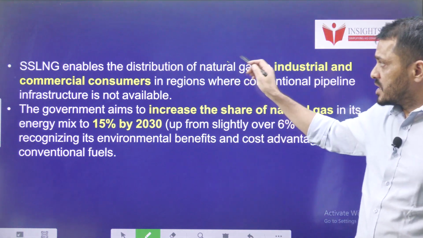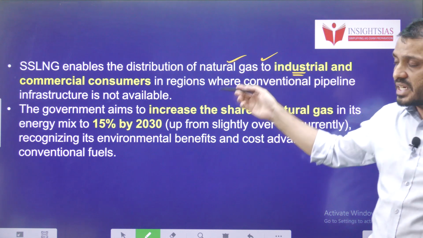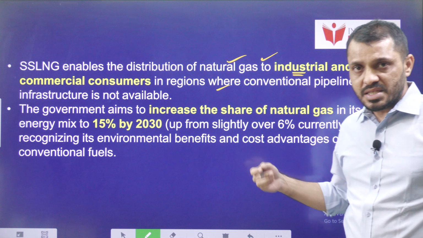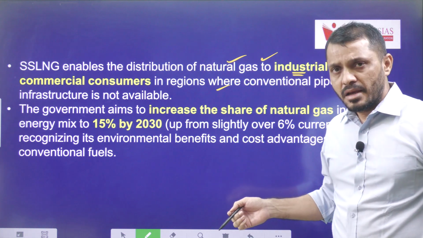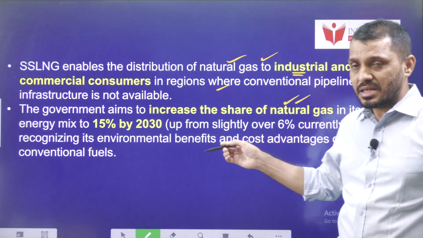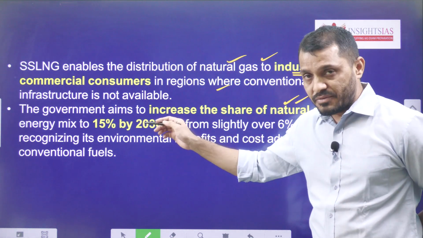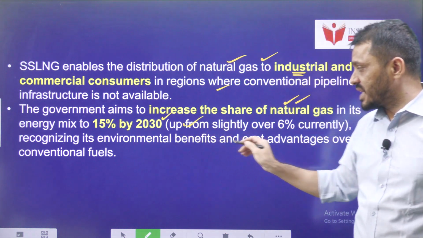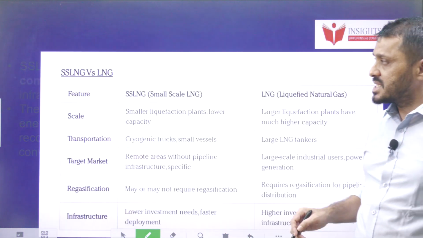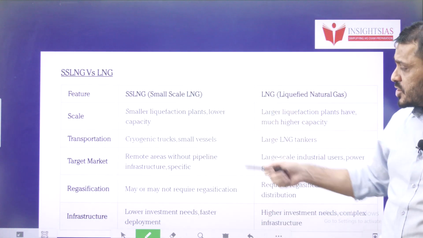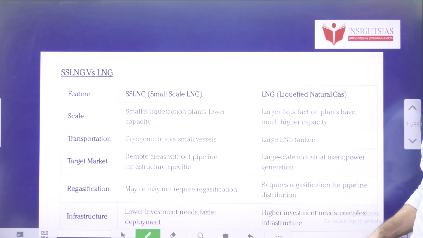This enables distribution of natural gas to industrial as well as commercial consumers in regions where a gas pipeline is not available. The Indian government aims to increase the share of natural gas in its energy mix from the present 6% to 15% by 2030. This is what the government is expecting. And these are the major differences between small scale LNG and liquefied natural gas.